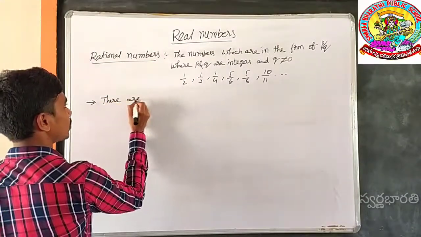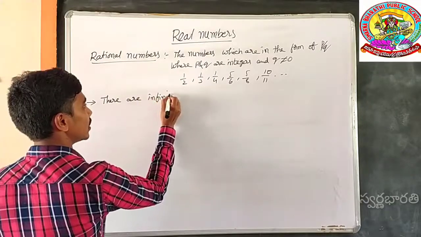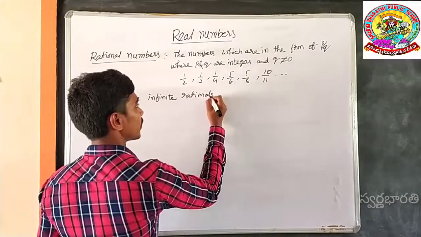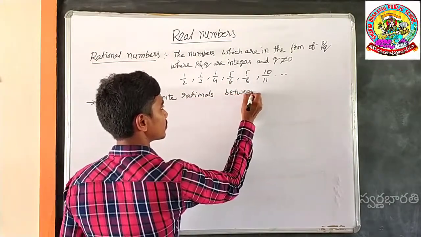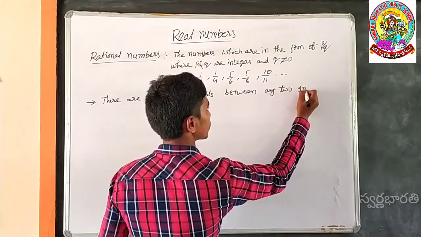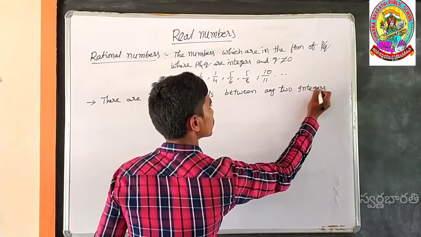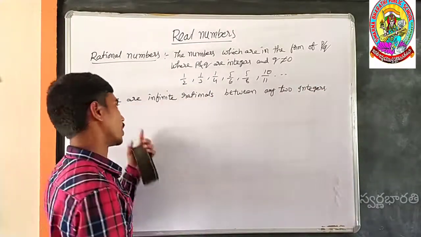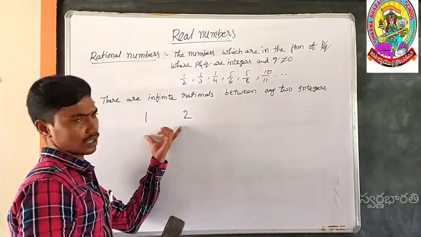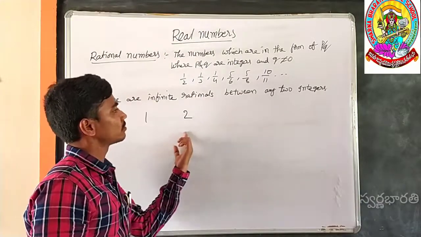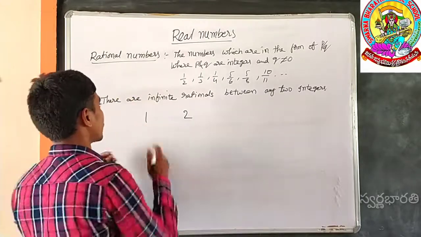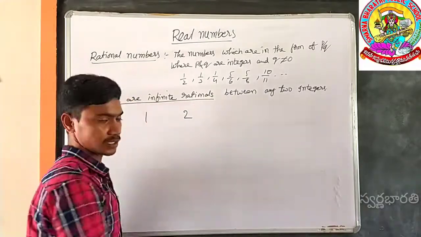Next concept. There are infinite rational numbers between any two integers. You have an idea: 1 is a number and 2 is another number. Those are integers. Actually, between 1 and 2 there are no integers; after 1 comes 2. But in between 1 and 2 there are infinitely many rationals.